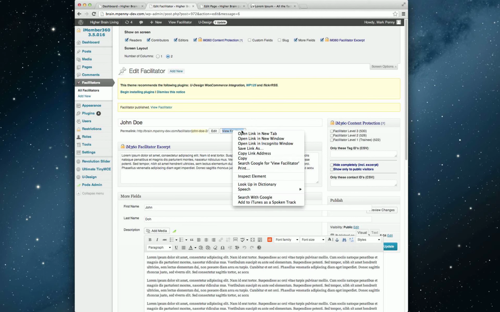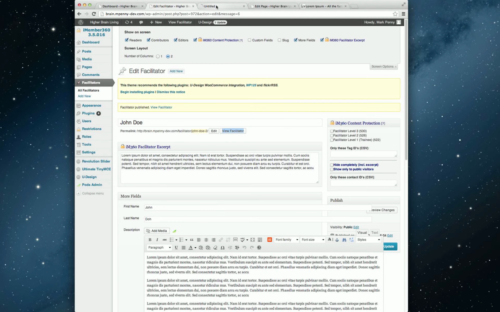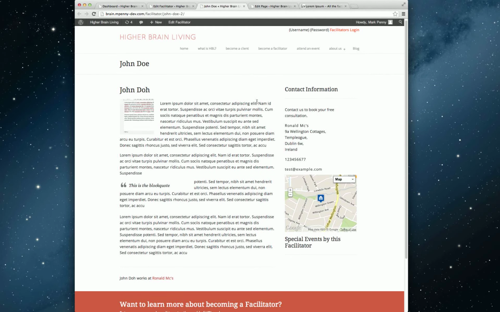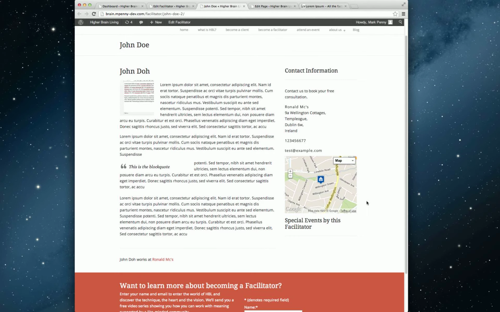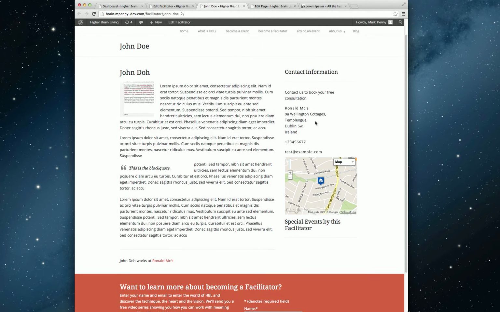So we can do one thing now. First, we're going to view the facilitator. Let's look at how it comes out. So there's my profile photograph. There's my block quote, which came in by splitting that text in half. So here is his map, which automatically places. Yes, I can confirm that is my house. I think my dog's in the back garden at the moment, doing her thing as we speak. So we have all that information laid out automatically.